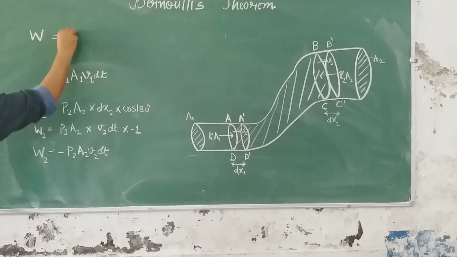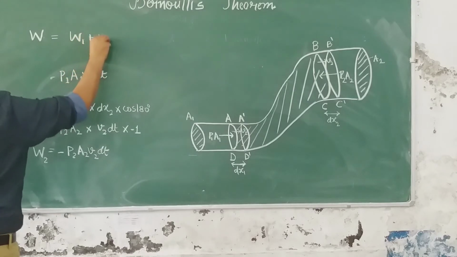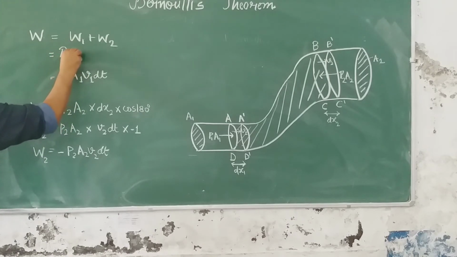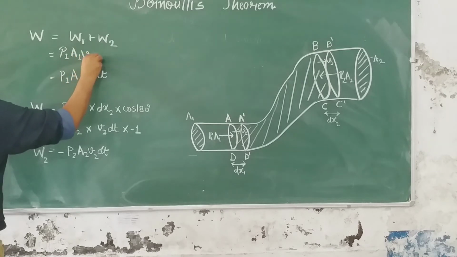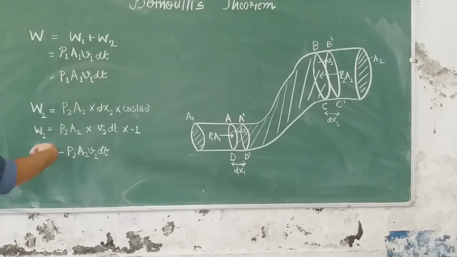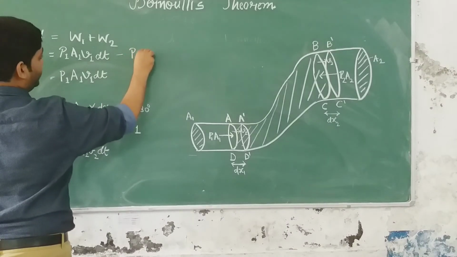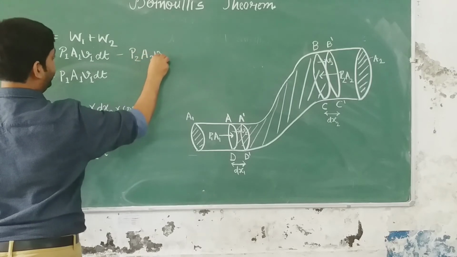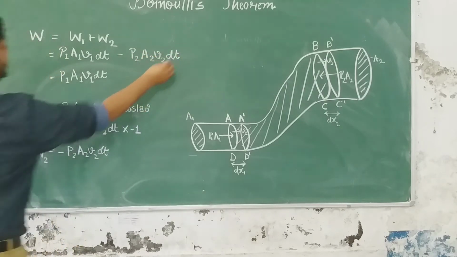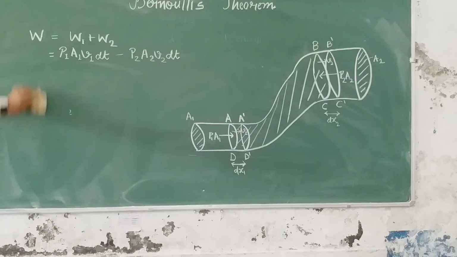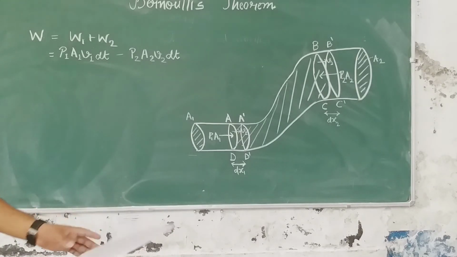Total work done W is equal to W1 plus W2, and W1 is equal to P1 A1 v1 dt, and W2 is minus P2 A2 v2 dt. This is the total work done. I hope this is clear to everyone, right?